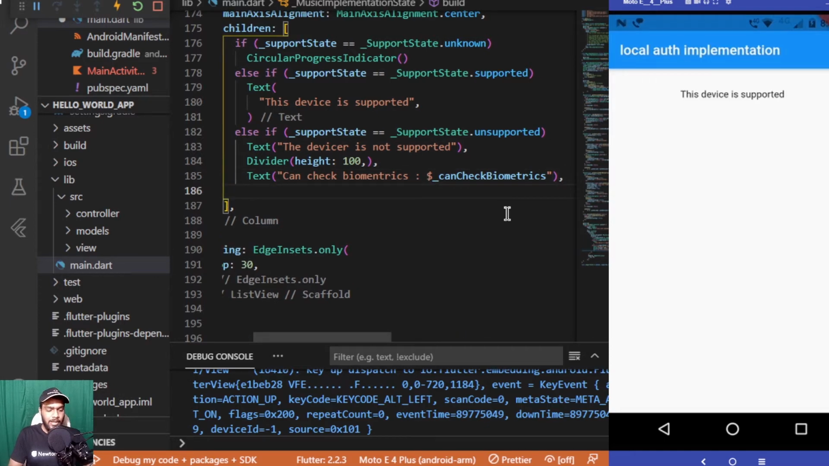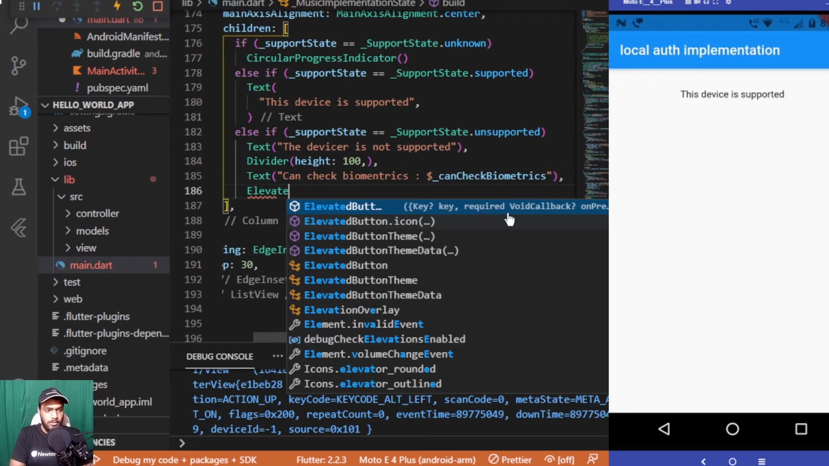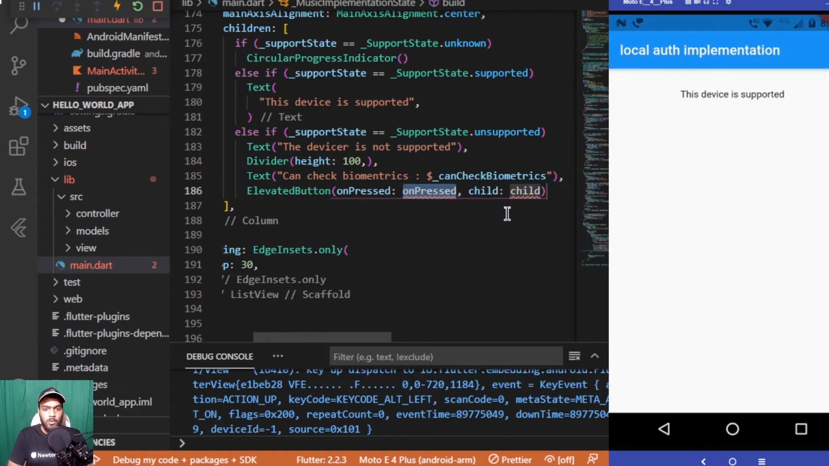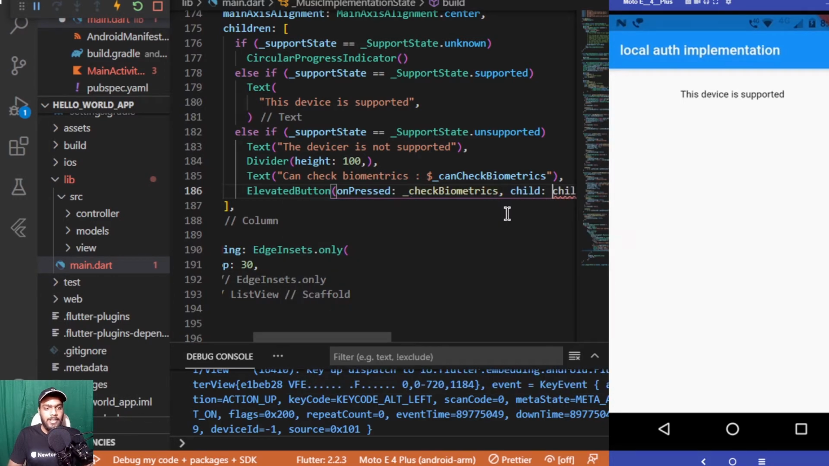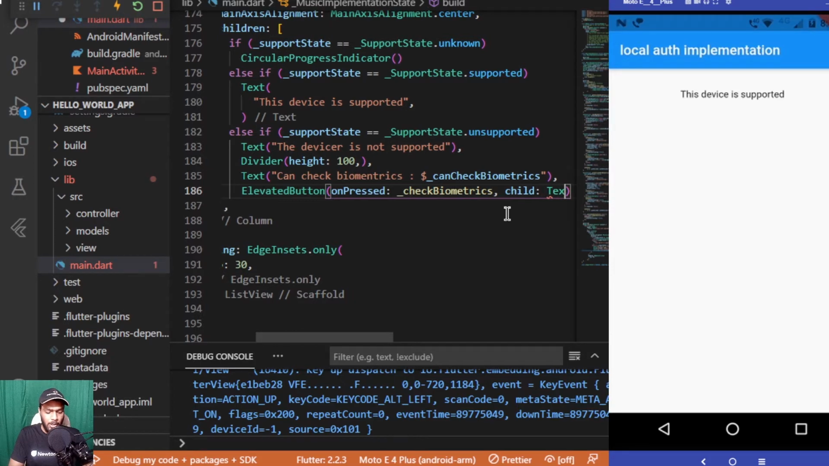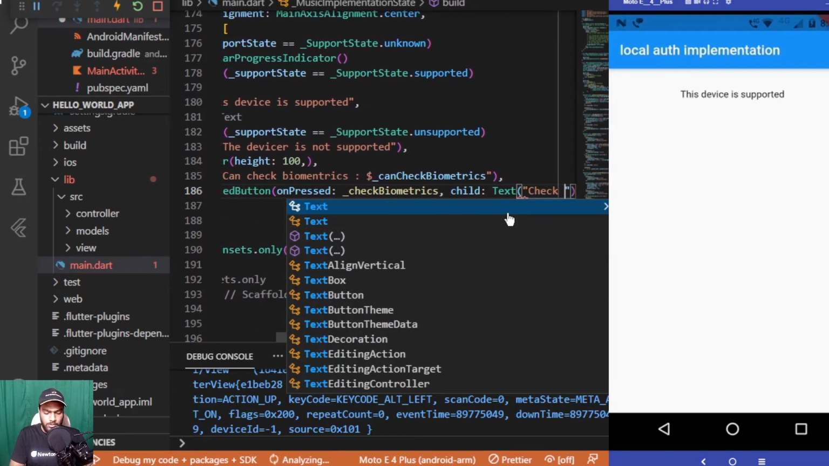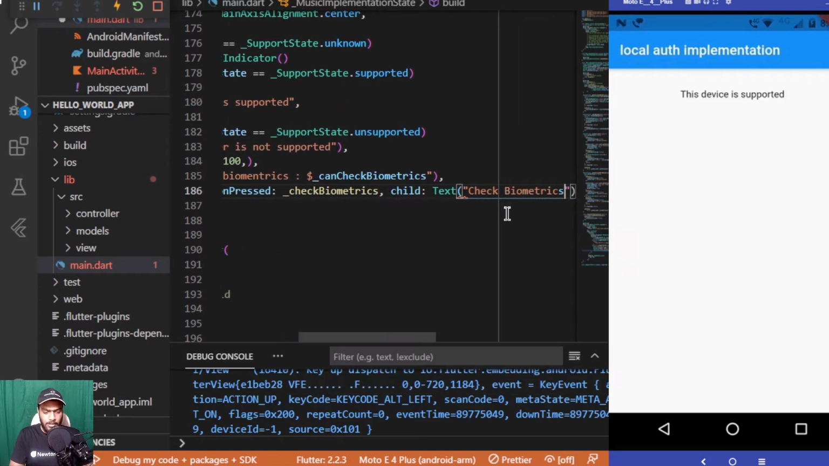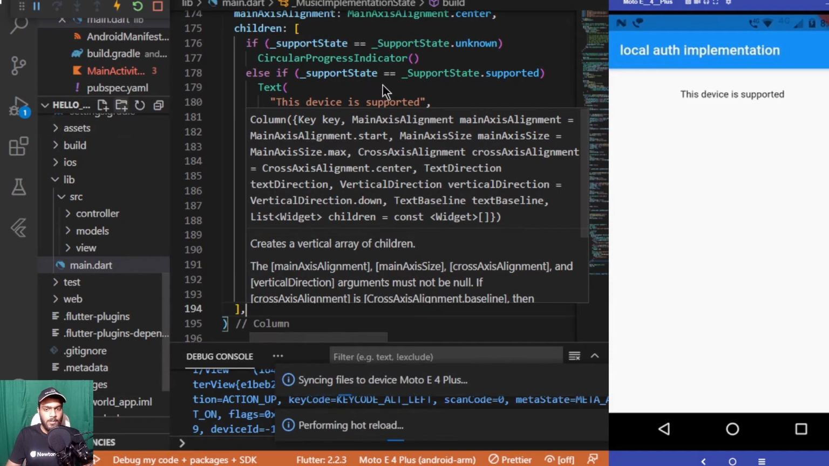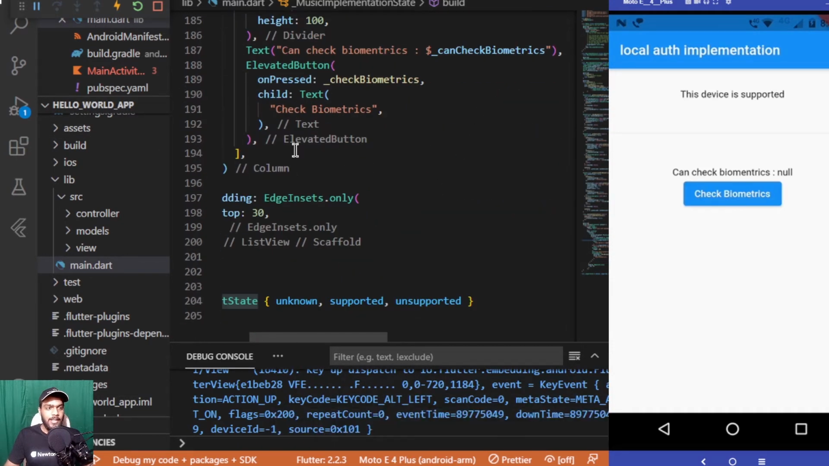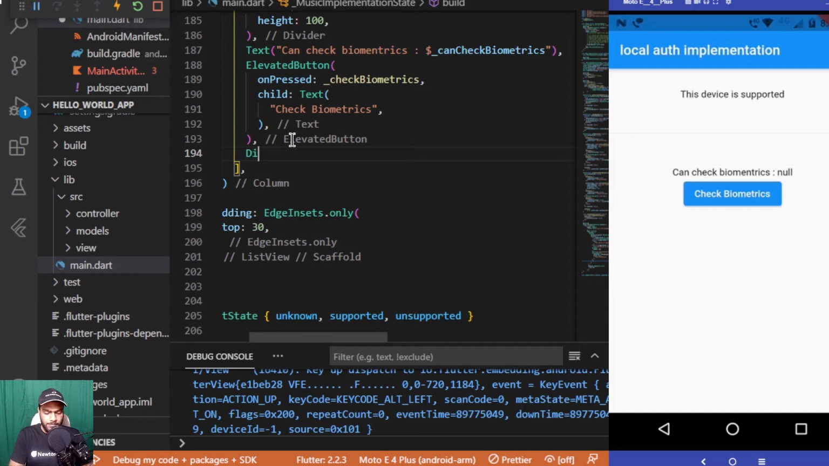After that, I'll be having another elevated button inside the column itself. For the onPressed, it will be taking the _checkBiometrics function which I have added above, and for the child, it will be taking a text which will be displaying check biometrics. Next, adding another divider after this elevated button with the height of 100 again.